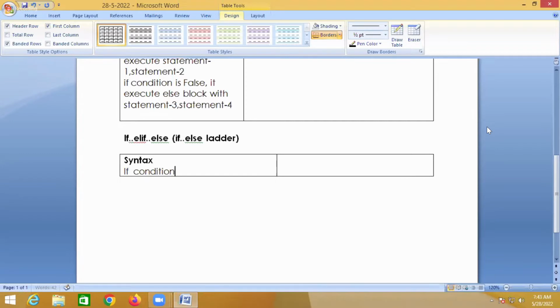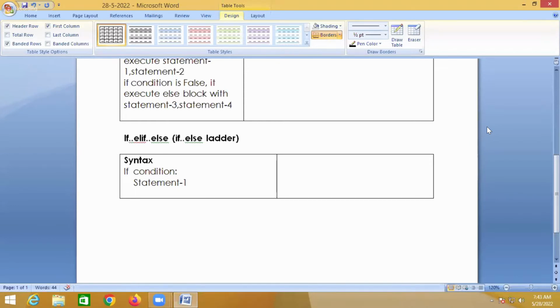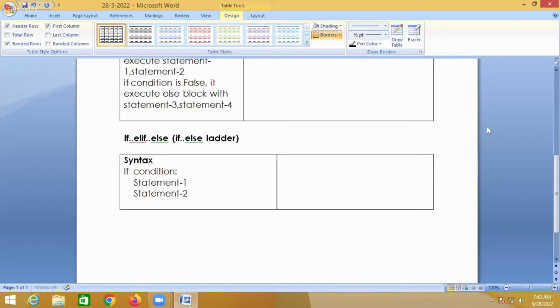If followed by a condition, where you include some statements like statement 1 and statement 2, else if the first condition fails, you try to check another condition.